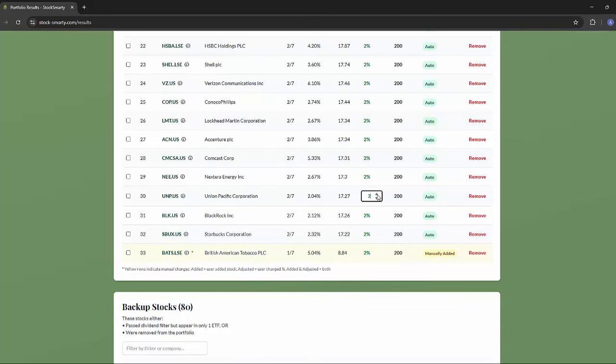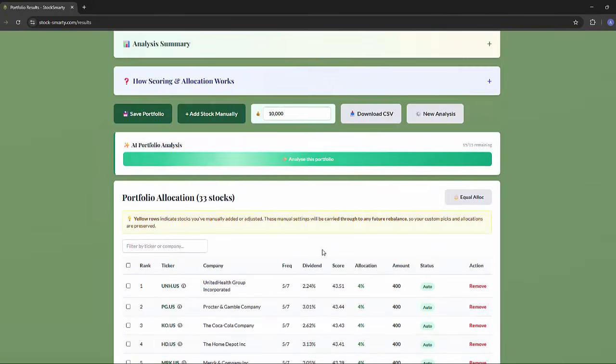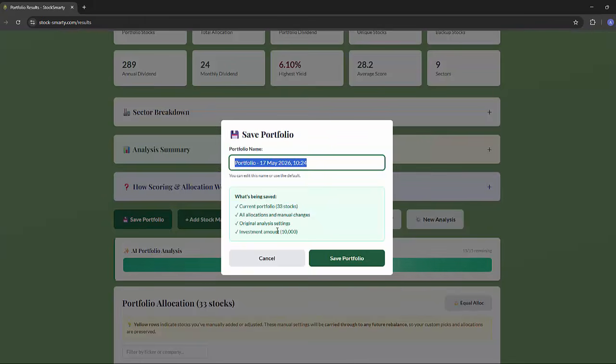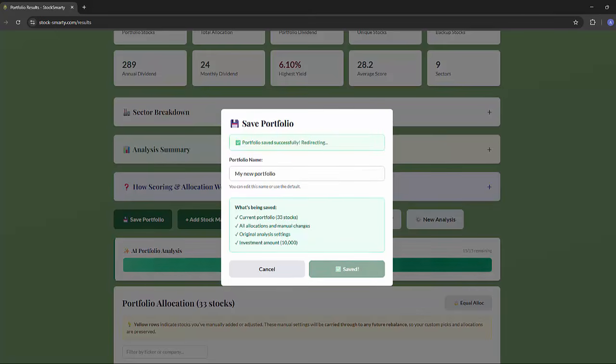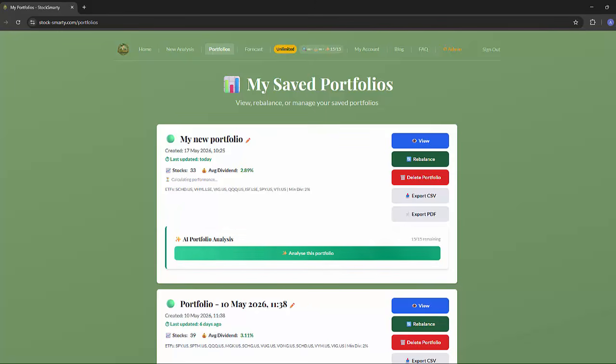Again, I have the option to change the allocation if I wish. So if I override this allocation for UnitedHealth from 2 to 4%, it will highlight in yellow. It will tell me it was manually adjusted and gives me the option to revert back to the algorithm-generated allocation. When you're happy with your portfolio, you can go up to the top, you can save, you can give your portfolio a name. It gives it a default, but you can change that to My New Portfolio and click save. This becomes version 1.